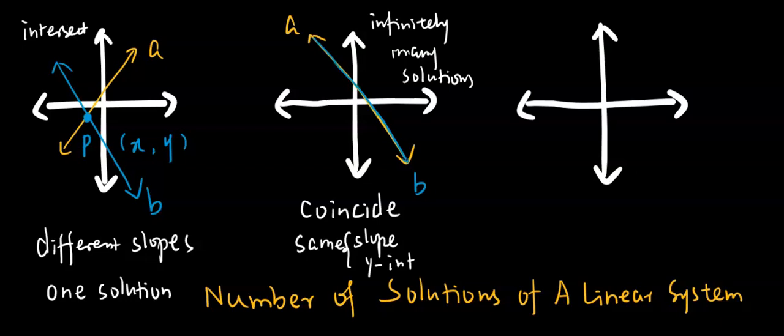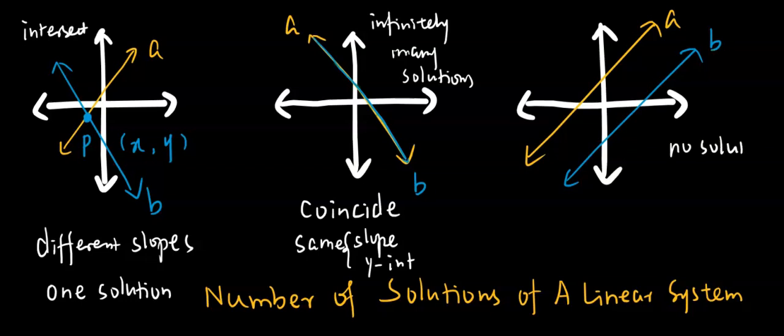The last one is going to be no solutions. Think about solutions as the points of intersection, like the first one. Solutions are points on the yellow line and also on the blue line. What if yellow and blue never touch each other? They never see each other. There's a distance between them. This distance is forever the same distance. So A and B, they are parallel lines. Therefore, there is no solution.